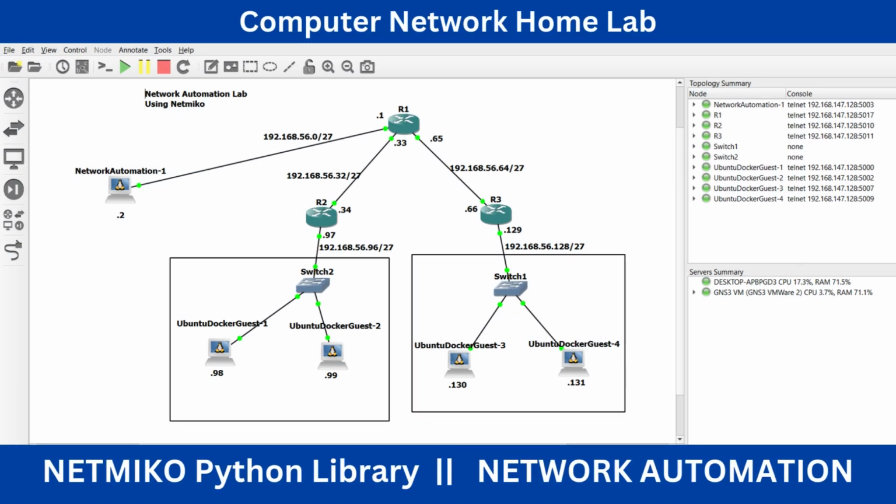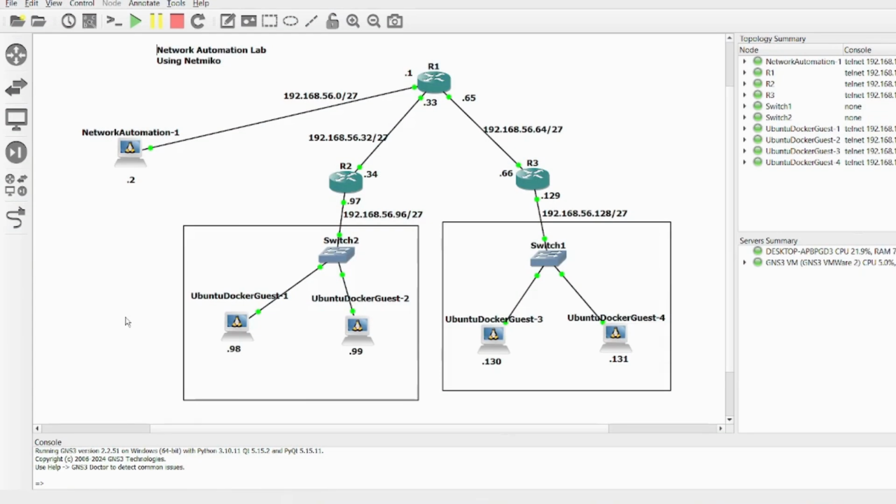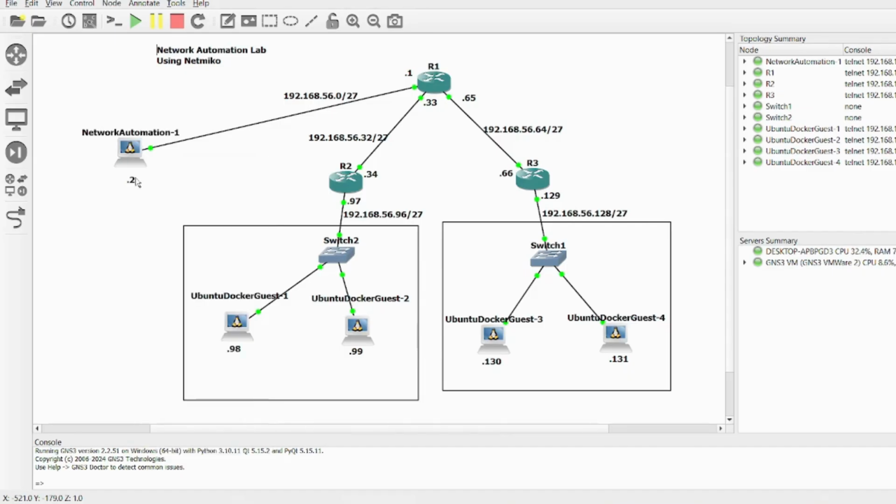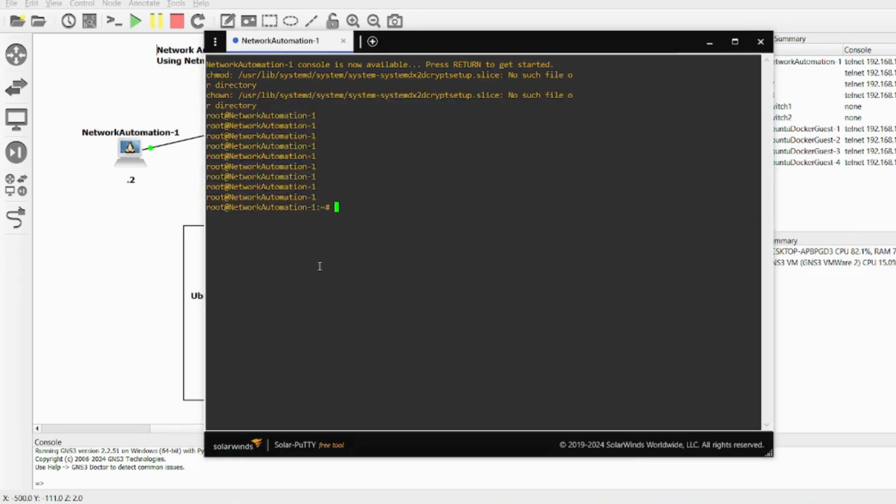Here's a look at my topology. I have a Linux machine from which I will run the Python Netmiko commands, 3 Cisco routers, and 2 switches from which 4 other Linux machines are connected. By the way, I'm running this lab from a GNS3 virtual machine. I'll open up the console of the machine that has the Netmiko Python library installed.